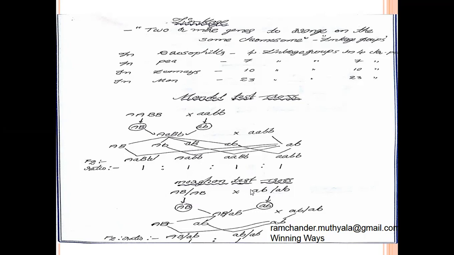In Morgan's test cross, the same: the heterozygous F1 generation is crossed with a recessive homozygous parental plant. They can produce only 2 phenotypes in the F2 generation. In this Morgan test cross, the linkage percentage value is exactly 100. So in the F2 generation, they can produce only parental phenotypes. There are no new offspring.